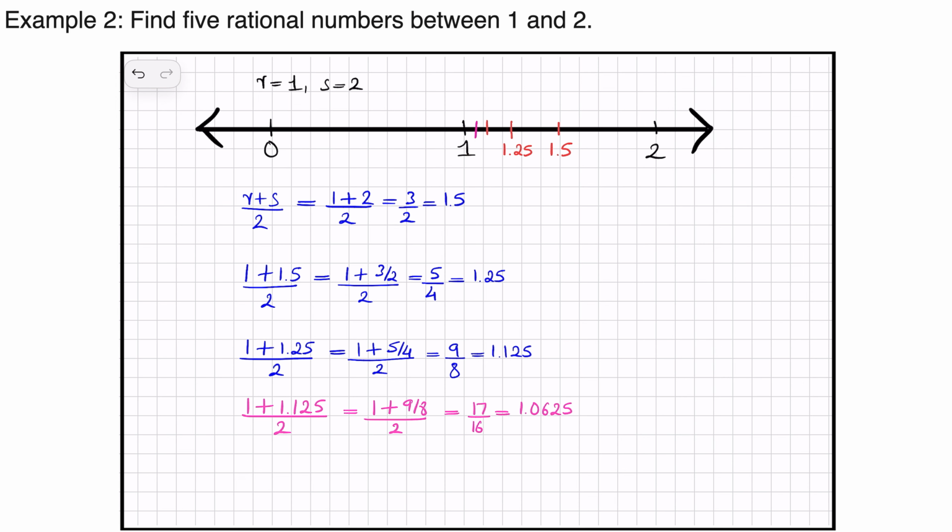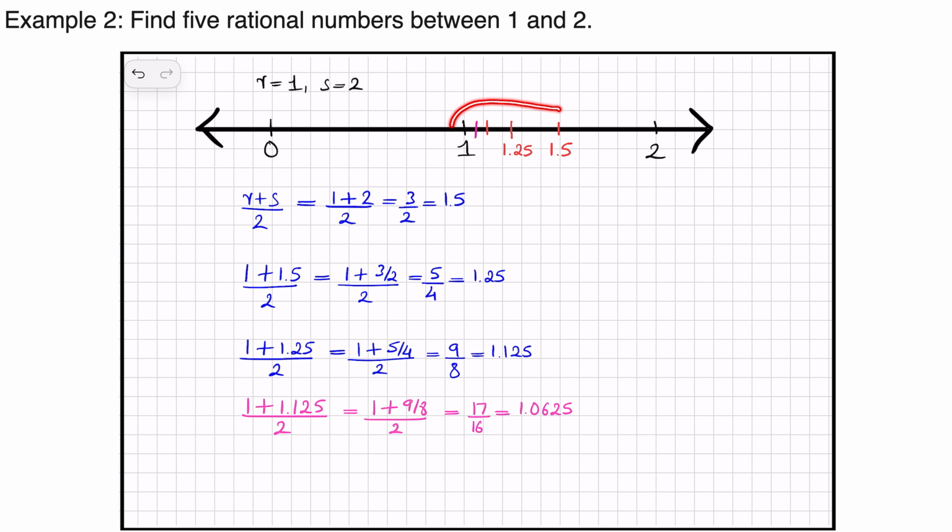We can continue to do it, but what you can see is that when we started this process of finding rational numbers between 1 and 2, first we got 1.5, then 1.25, then 1.125, and finally 1.0625.